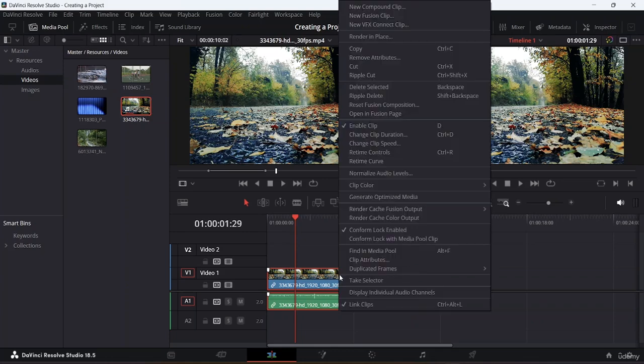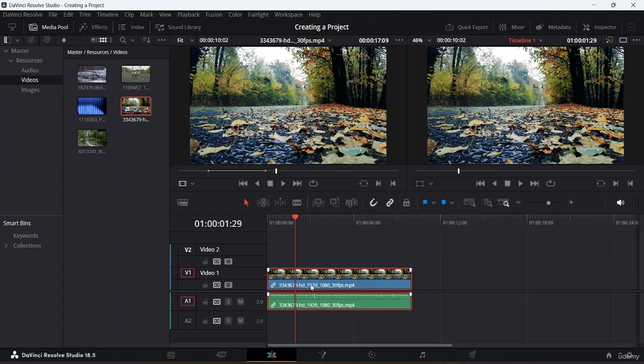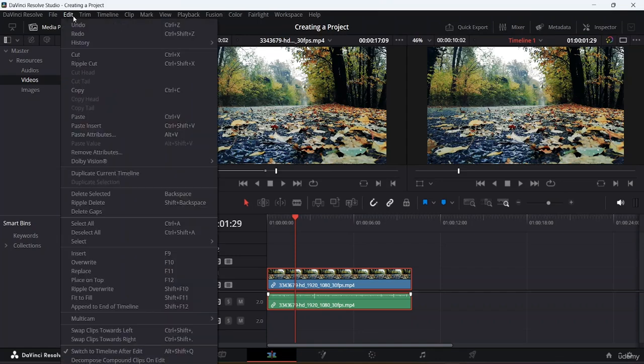If I right click again, you can see there are a lot of options you can work with. If you want to normalize the audio levels, you can just click on this and it will normalize the level. If you want to detach the audio, you can click on this edit mode, and you can select and duplicate.